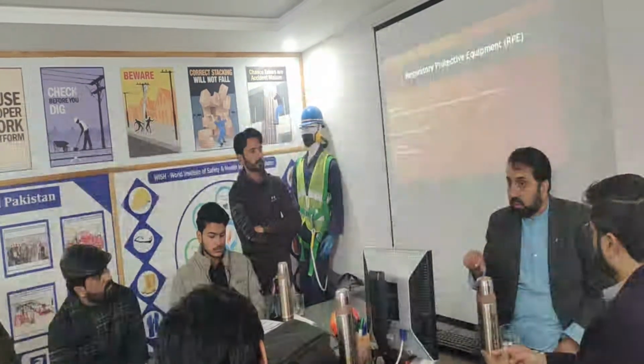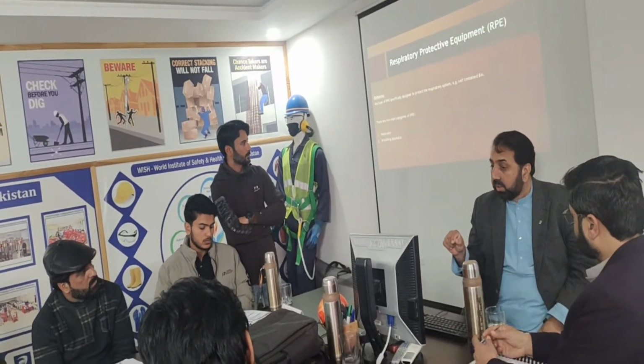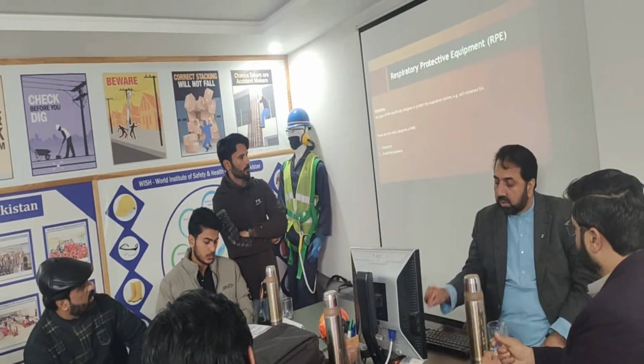Now you got it? Respiratory protective equipment will be of two types. What do we mean, two types? Respirator, and the other one is breathing apparatus. Very good.